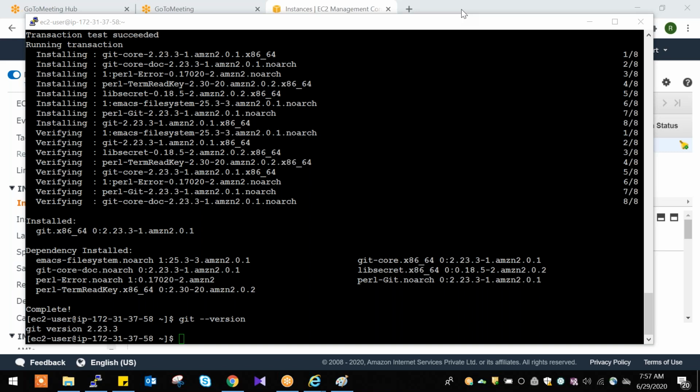Tomorrow we'll discuss the storage part. Storage part we'll discuss tomorrow, and some features we'll also discuss tomorrow.